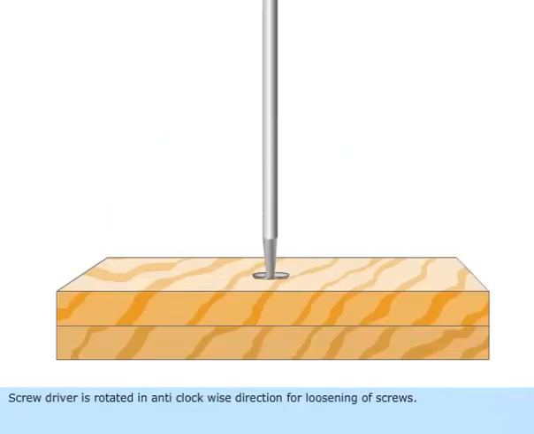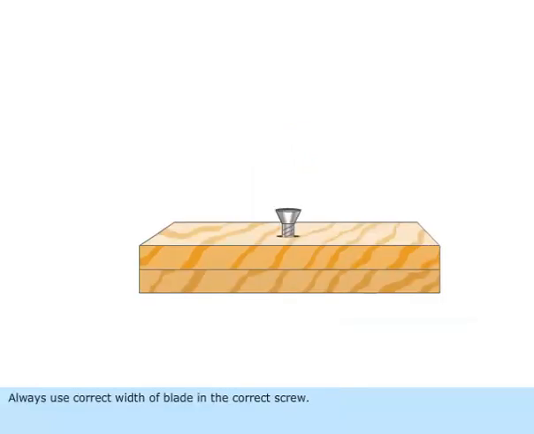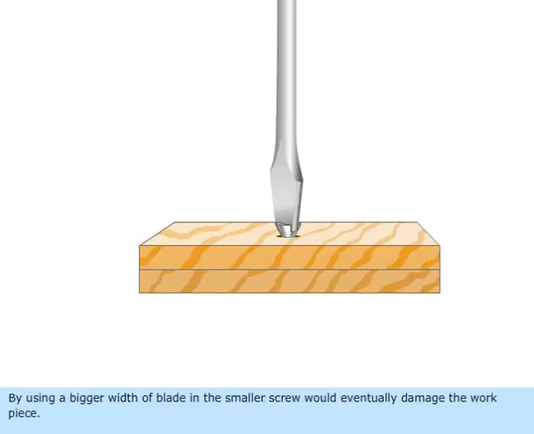Screwdriver is rotated in anti-clockwise direction for loosening of screws. It is rotated in clockwise direction for tightening of screws. Always use correct width of blade in the correct screw. By using a bigger width of blade in the smaller screw would eventually damage the workpiece.